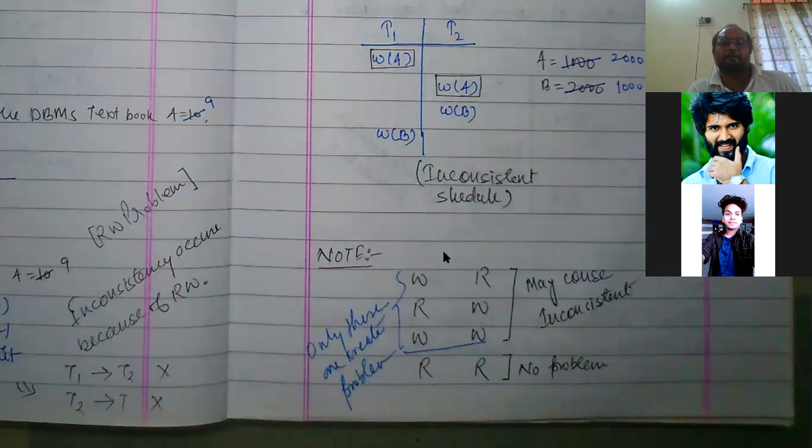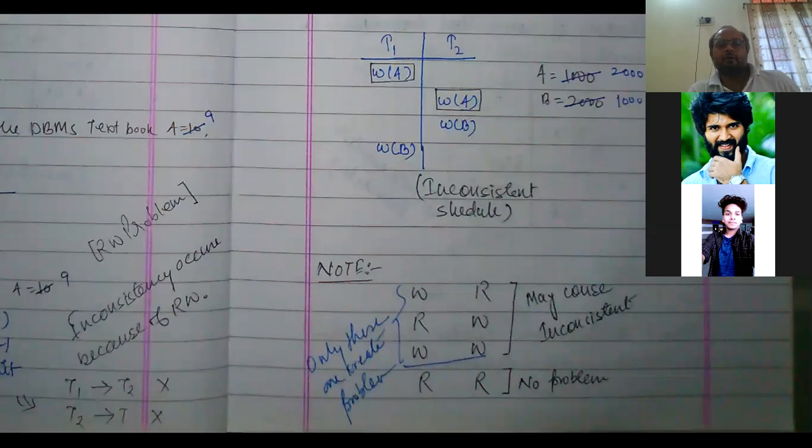But there may arise the problem of inconsistency when one transaction performs a write operation and another transaction performs a read operation, or both transactions perform write operations. Then it will matter whether it has saved, whether it has committed its work or not. So in a concurrent schedule, problems may arise when write-read and write-write operations are being performed.